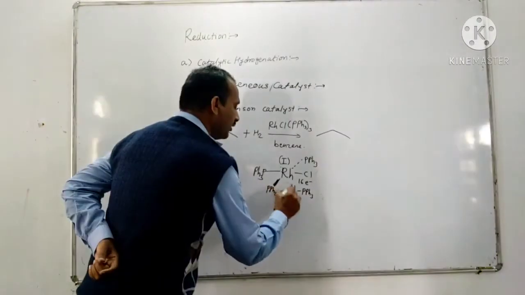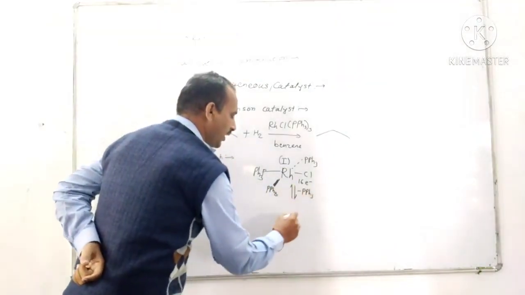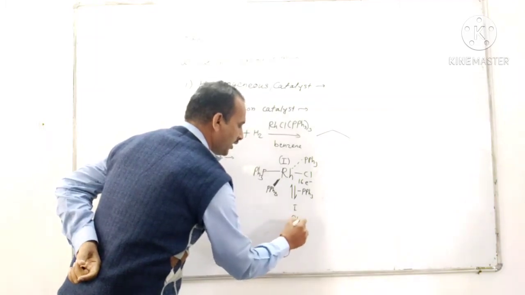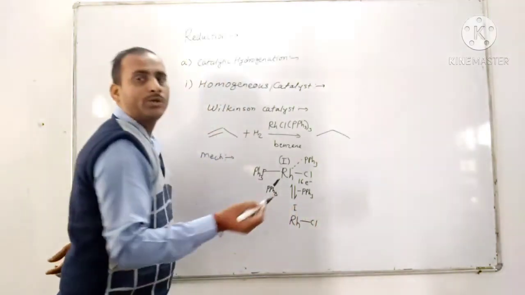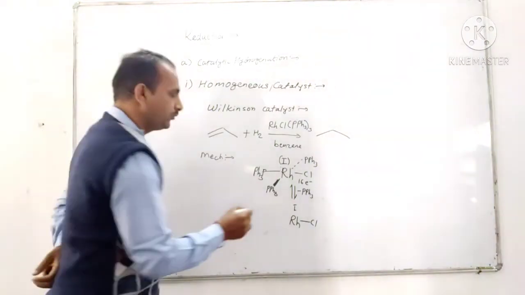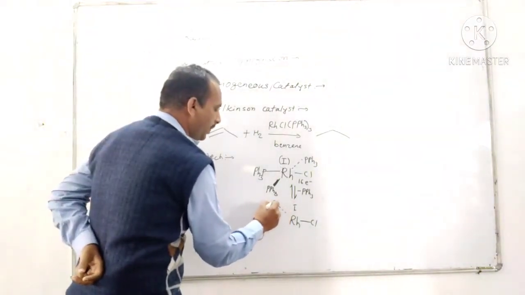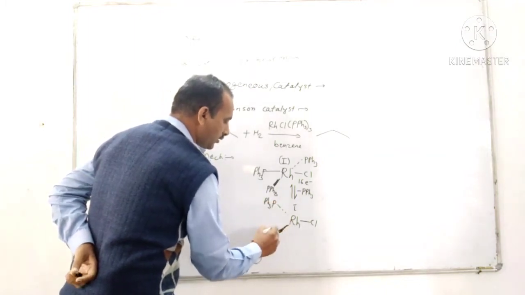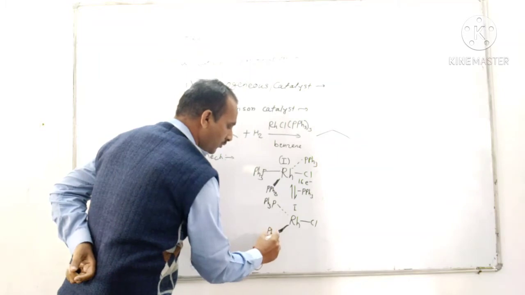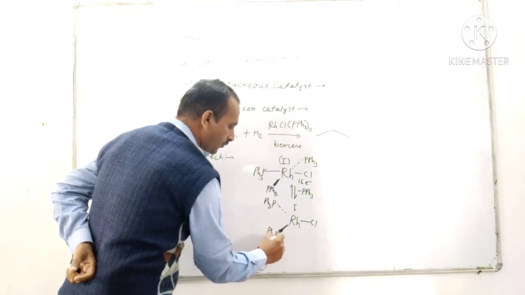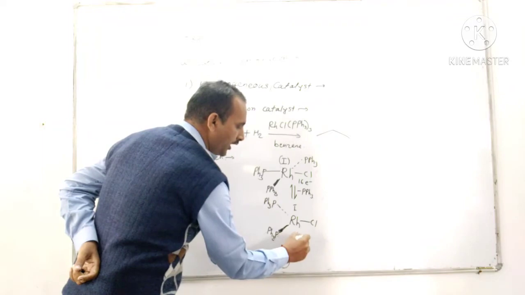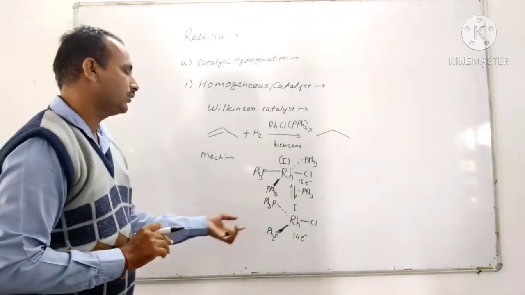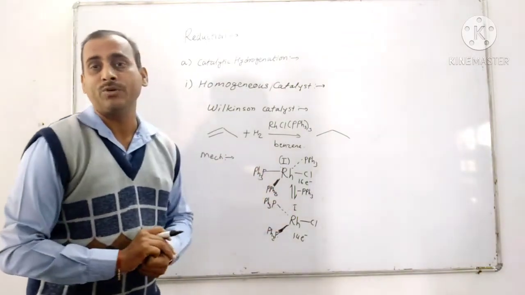Now here is 16 electrons around the rhodium. Then there is loss of one triphenylphosphine. Then rhodium is again in first oxidation state, and two triphenylphosphine groups are present. Okay. Now here is 14 electron species, and again it is the first oxidation state of the rhodium.